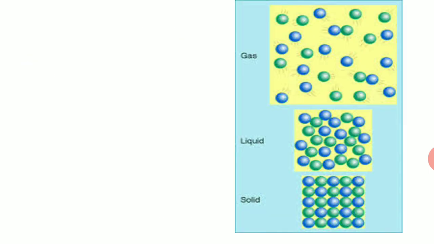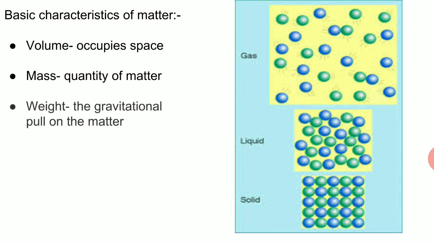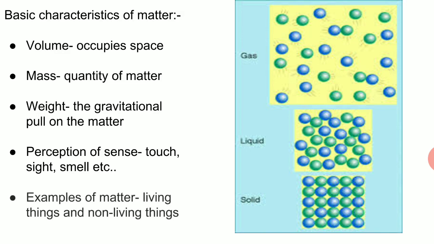Now, the three states of matter we already know: solid, liquid, and gas. Let us look at the basic characteristics of them. We have already learned regarding volume. Matter occupies space. Matter has mass, the quantity of matter contained in an object. Then matter weighs, that is, the gravitational pull is acting on matter. And there is the perception of senses. There is matter around us which we feel, we touch, we see, we smell. Examples of matter are living things and non-living things.